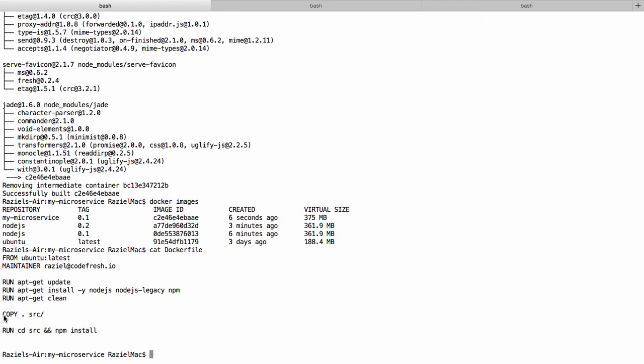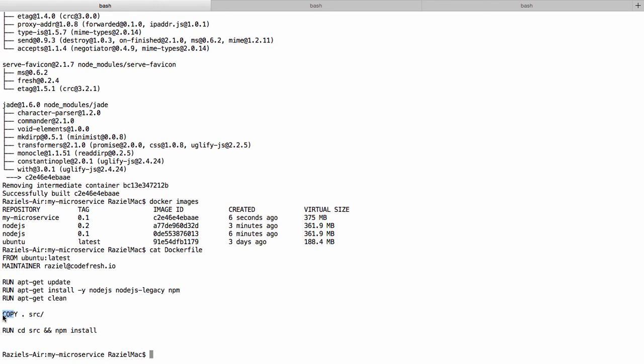We have added an intermediate layer here which copies all the files that we have in the repo into the directory source. And then after that, we had another layer that is running npm install, which is a pretty heavy command. Now, each time we make any change to our repository, whether we're modifying an existing file, adding a file or deleting a file, that will cause this copy layer to change, and it will cause this intermediate image to be rebuilt.